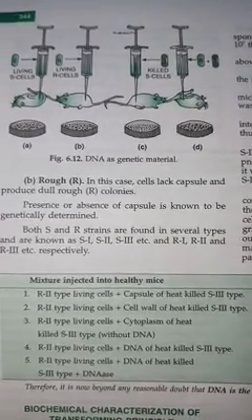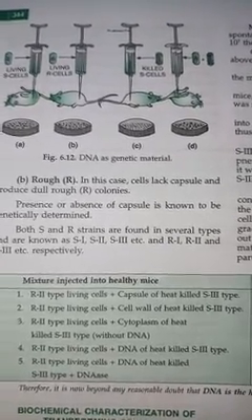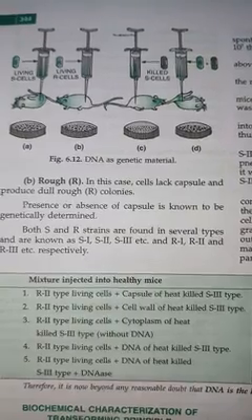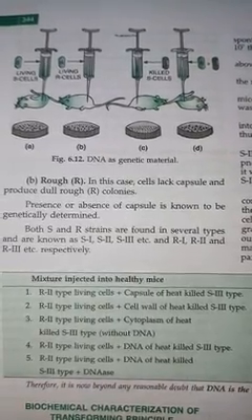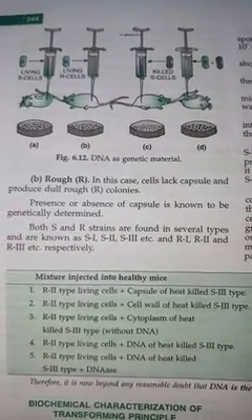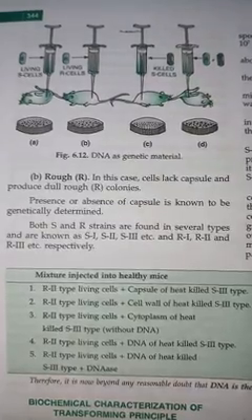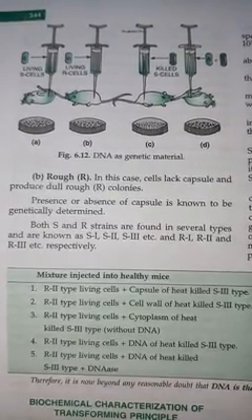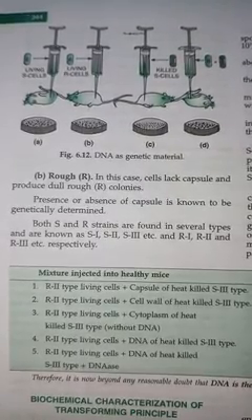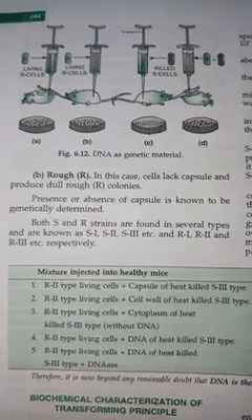When the analysis was done, Griffith concluded that the S strain bacteria had the character of pneumonia, and that character was expressed by the DNA. As the bacteria died, its DNA components were present in the rat's body. Whatever nutritive material was there provided nutrition to the R strain, and the R strain were multiplying.